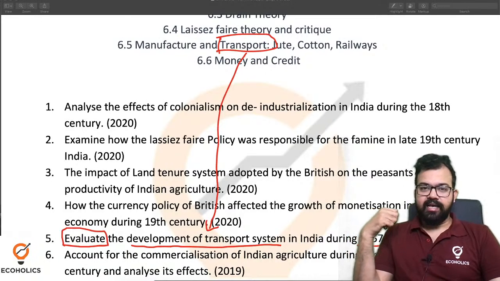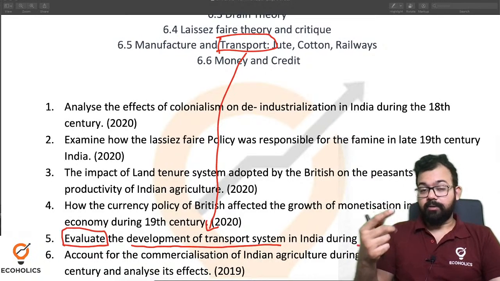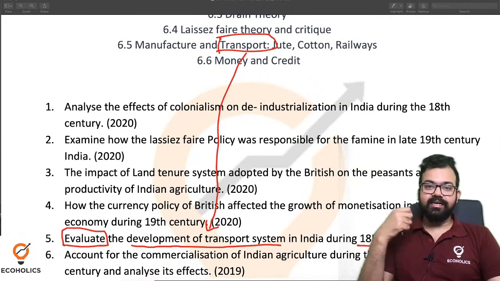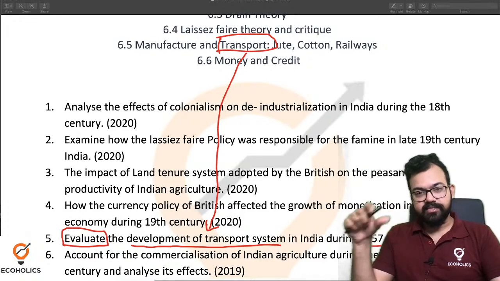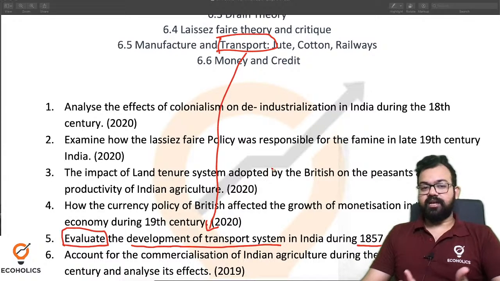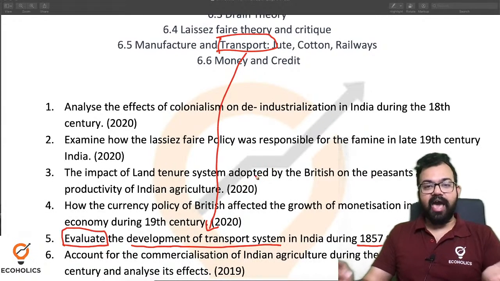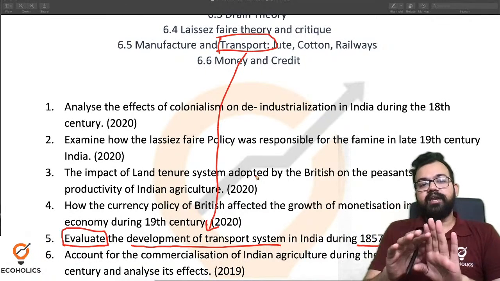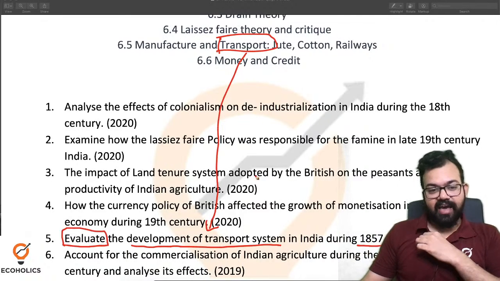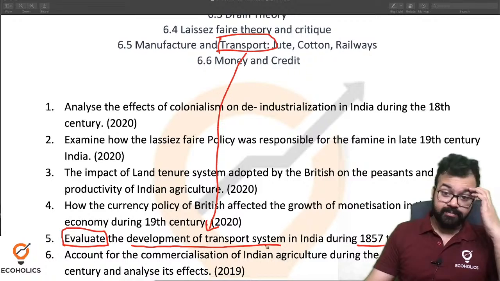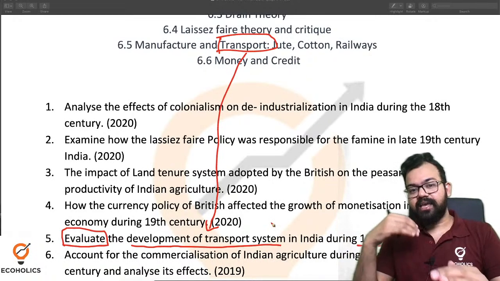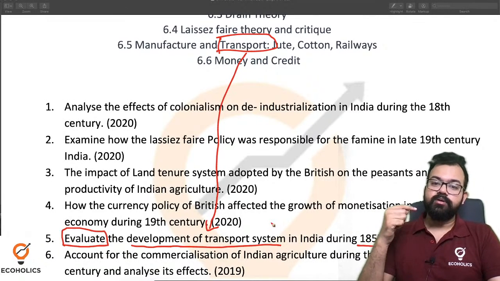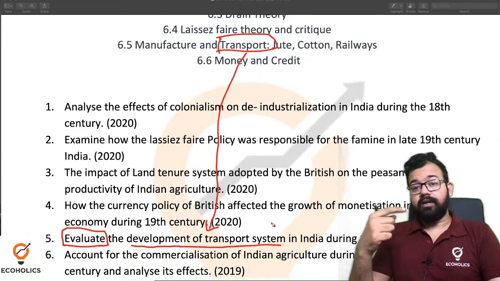After the advent of Indian railways, because they are talking about transport, so railways and postal services were there, and it increased the connectivity among the places of our country. Now here the directive word is evaluate. It means you have to analyze, like weighing something on a scale, and discuss it. So evaluate the development of the transport system. In these 90 years, how did the British develop our transport system?